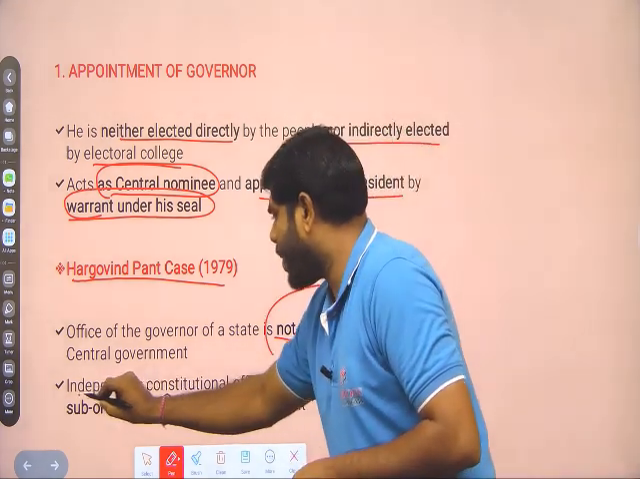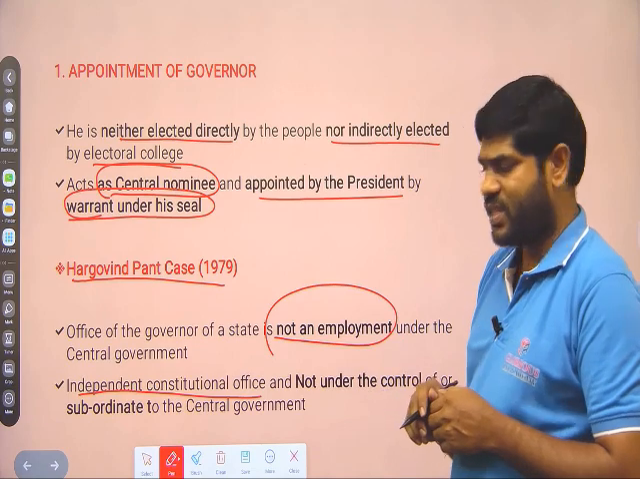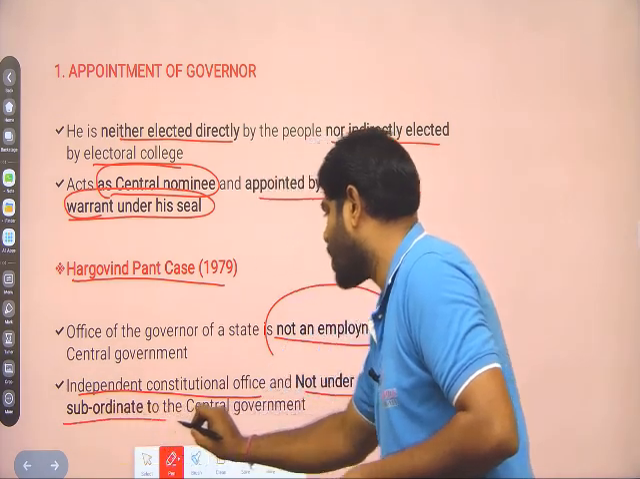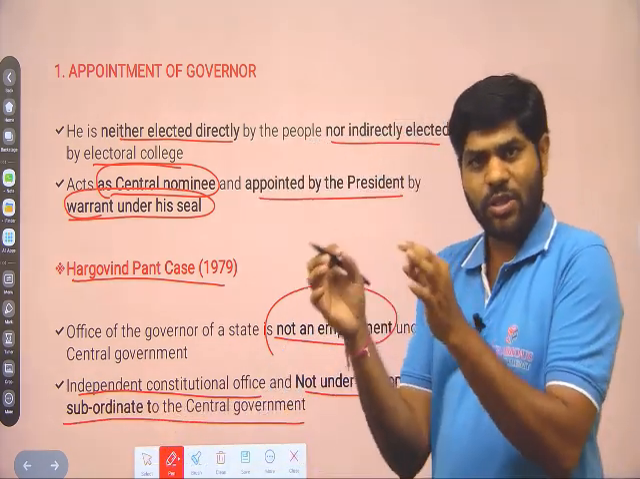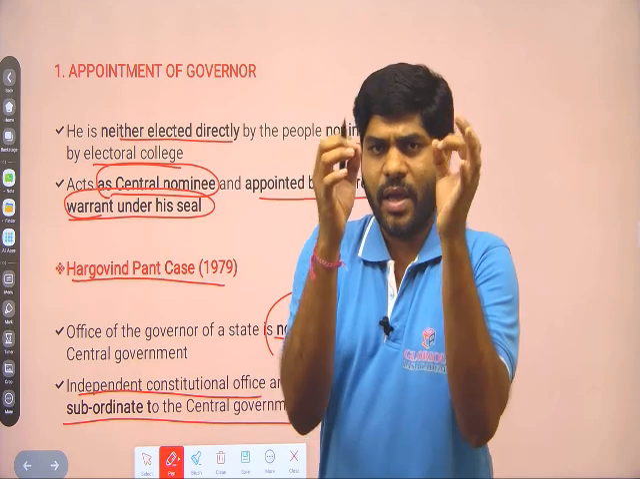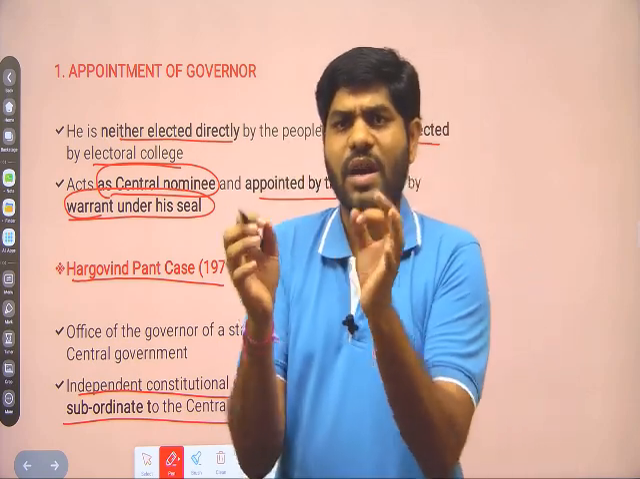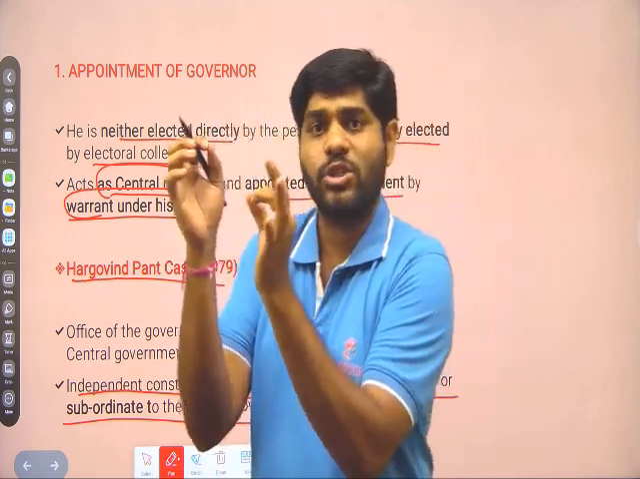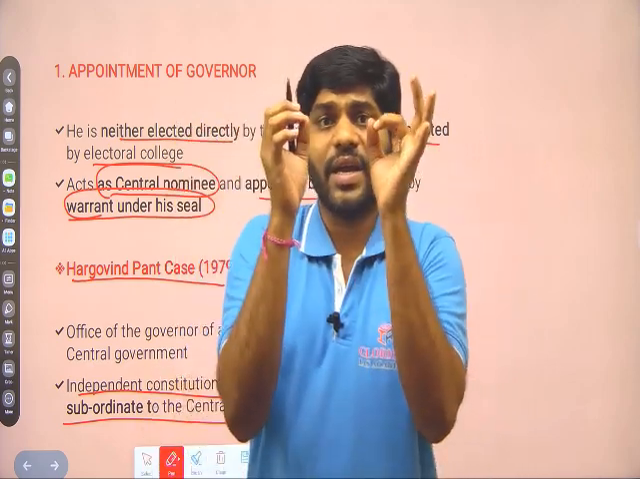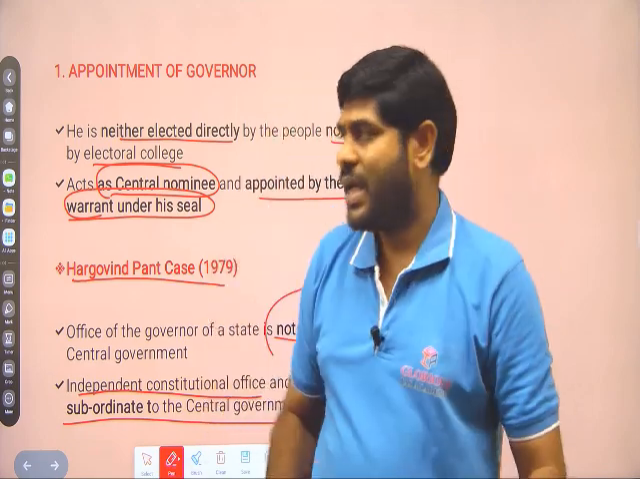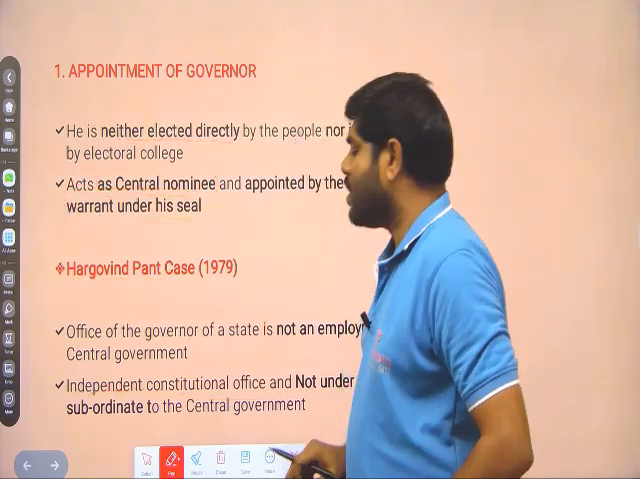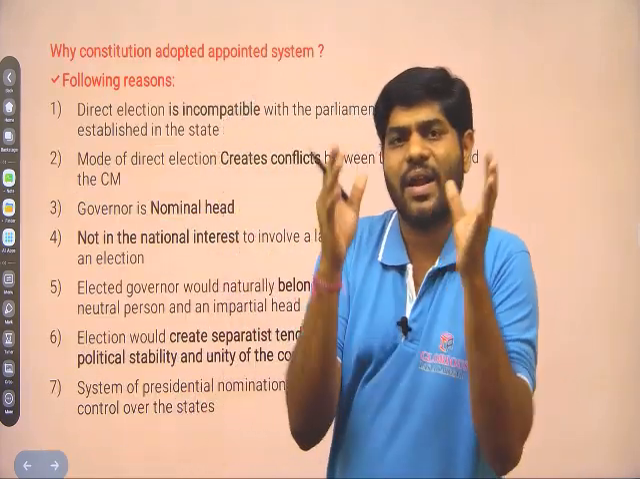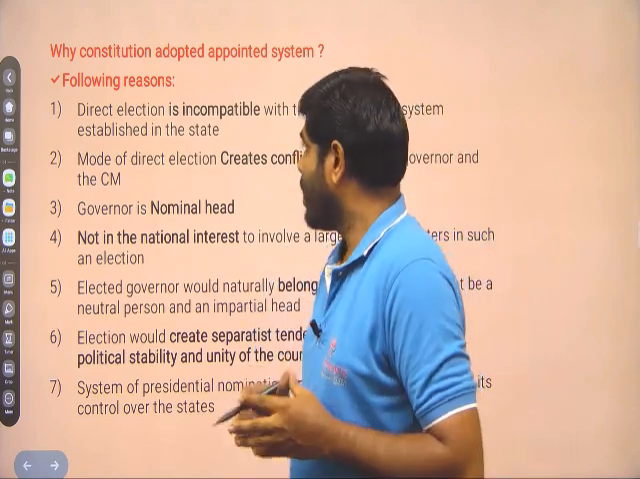It is an independent constitutional office and not under the control of, or subordinate to, the central government. Even though the governor would be appointed by the central government, it is not considered subordinate to the central government. It is an independent constitutional office. The governor will have independence from the central government. That is the judgment given by the Supreme Court in the matter of appointment of the governor.